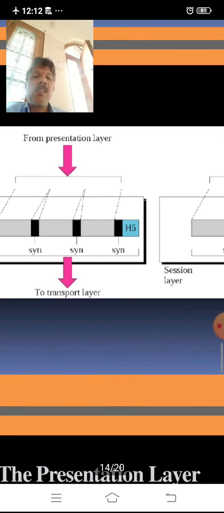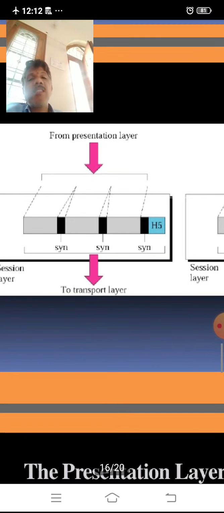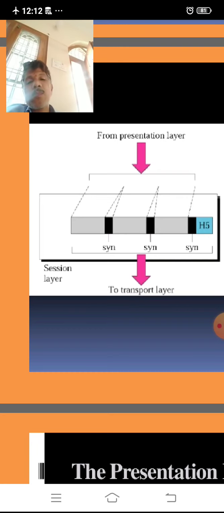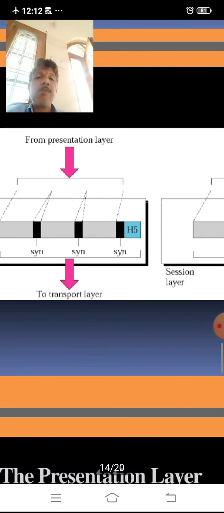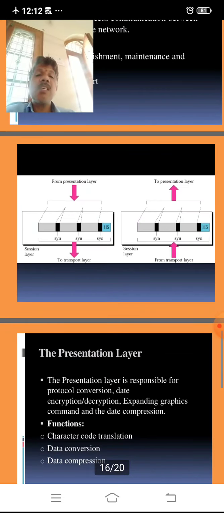These sessions are delivered through the transport layer. The presentation layer presents the data. Such presented data, the session layer sends through the transport layer, from source to destination. This is about the session layer.